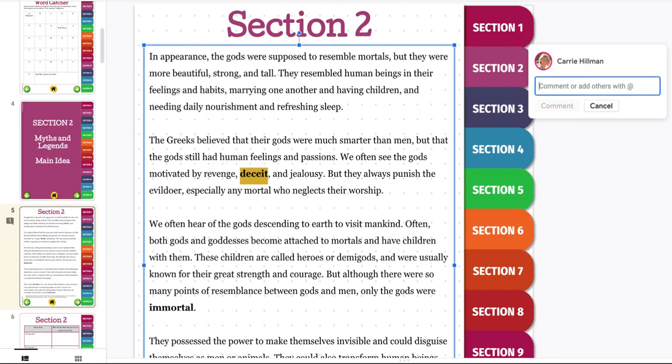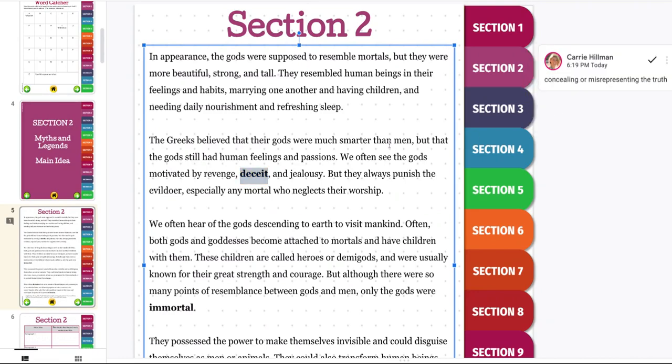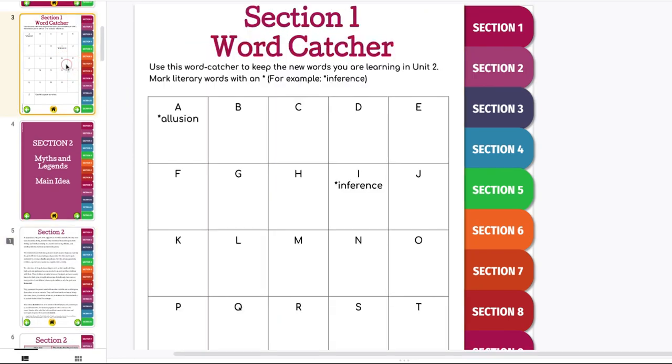And so I know the word deceiving, which means being sneaky or hiding something. Deceit is the action of doing that. So it's deceiving someone or concealing or misrepresenting the truth. I'm going to put this in here, concealing or misrepresenting the truth. And then I'm going to come back over to my word catcher and add the word deceit.